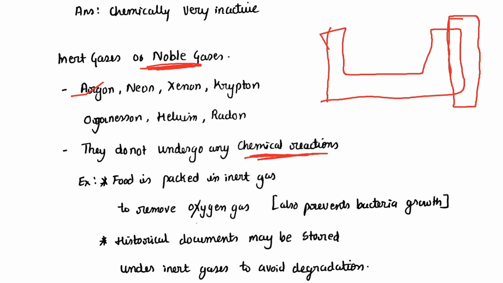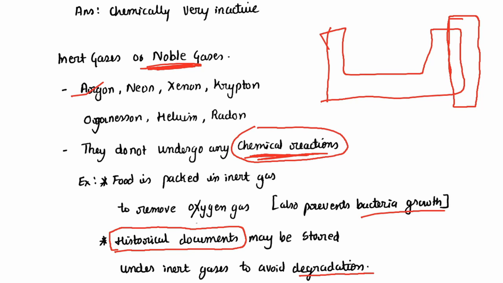That is why food is packed in inert gases to remove oxygen gas. It also prevents bacterial growth. It is also used in historical documents. To protect the historical documents, it is used. That is, historical documents may be stored under inert gases to avoid degradation. Why it will avoid degradation? Because there is no chemical reactions which goes. That was the question, right? So inert gases are chemically very inactive.